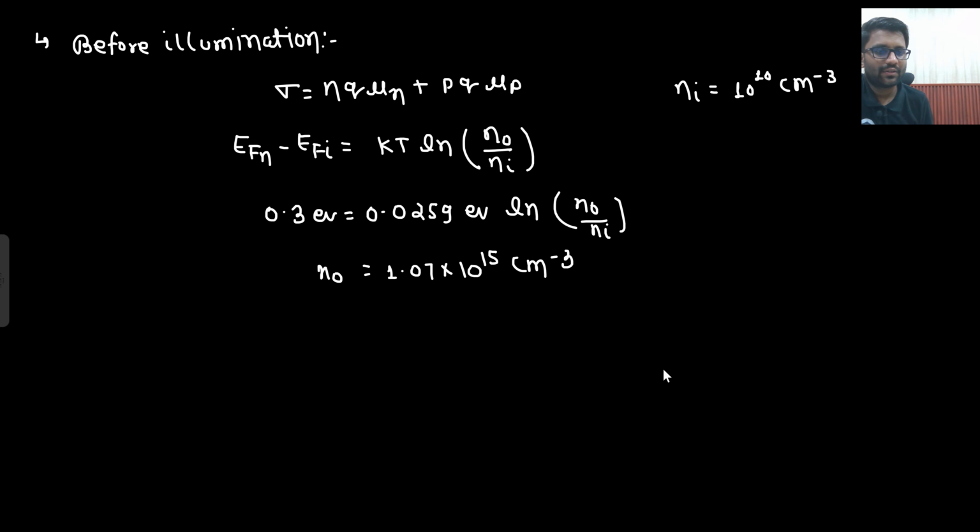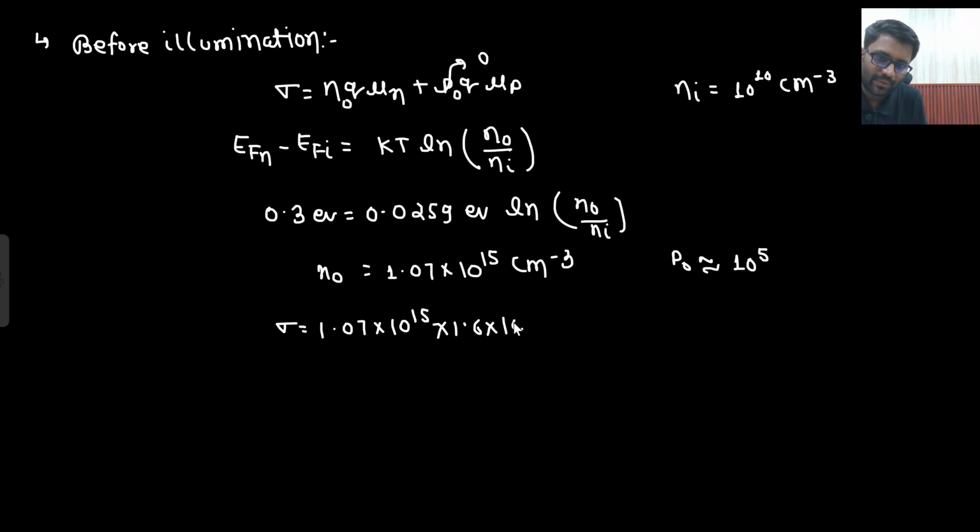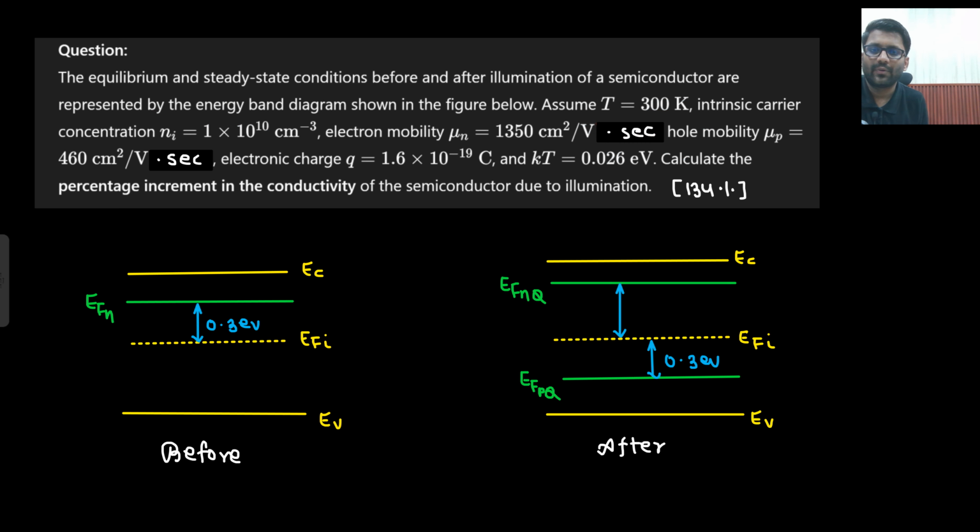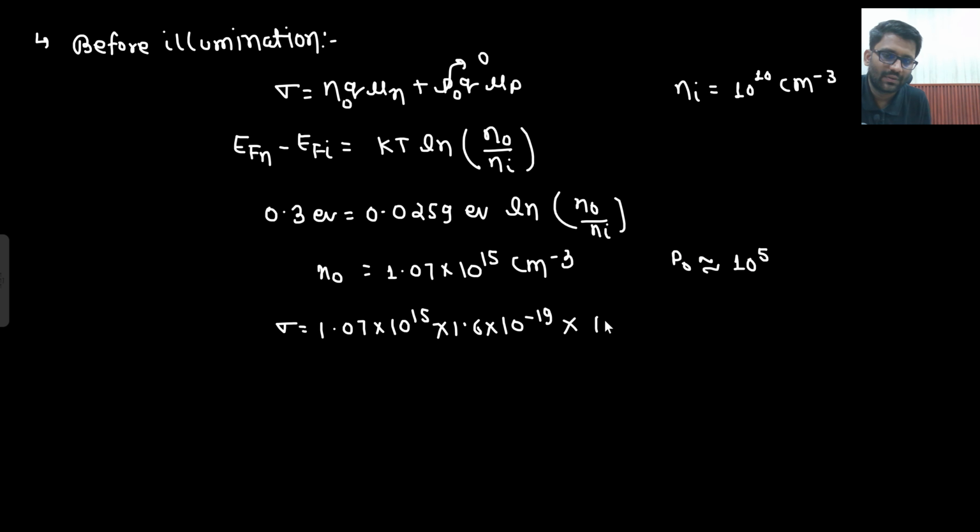What will be the value of p naught? p naught will be somewhere around 10 to the power 5, so nearly you can ignore it. 10 to the power 5 will not make much of a difference to the conductivity, right? So sigma will be equal to 1.07 into 10 to the power 15 into 1.6 into 10 to the power minus 19 into mu n. What is the value of mu n? 1350.